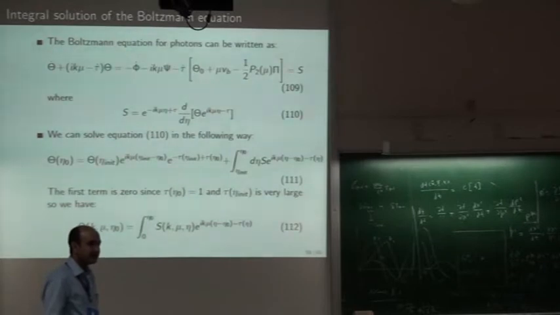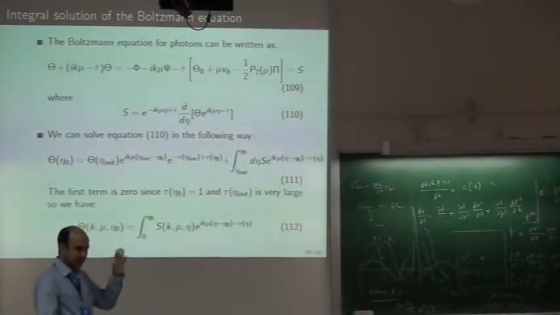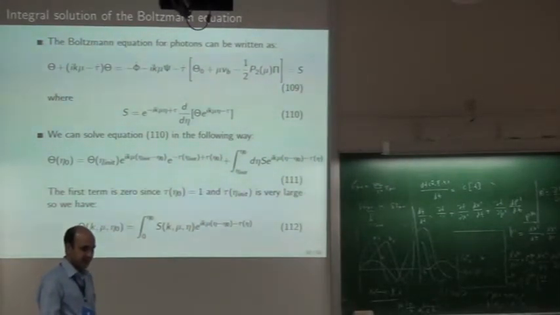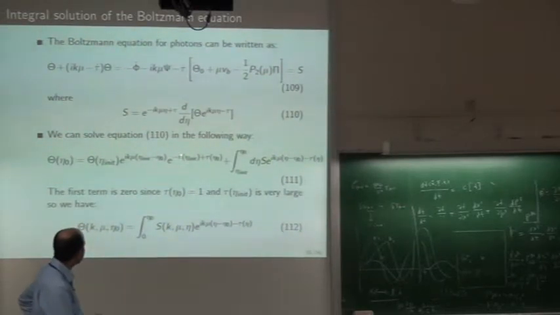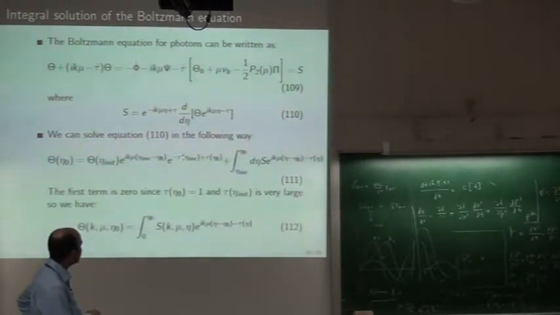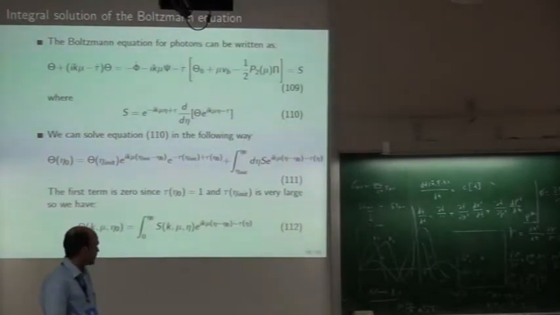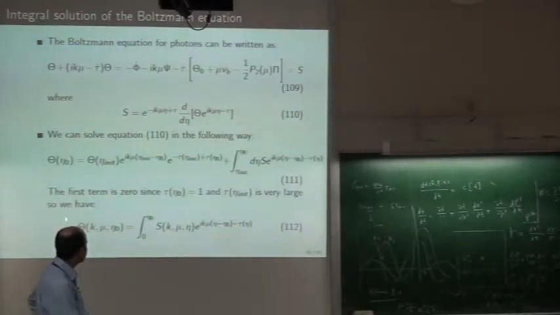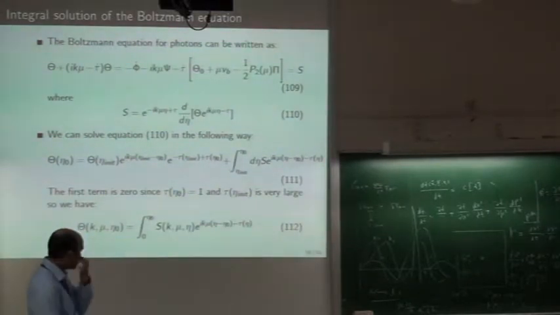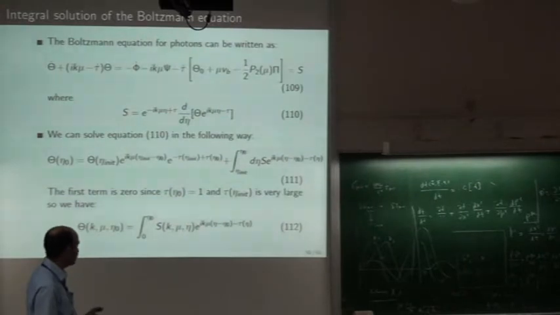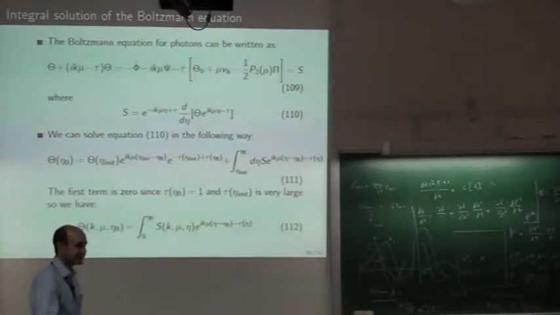Why is it very large? Because at that time photons and electrons are tightly coupled to each other. Scattering is very effective. Due to that, there is the exponential part, this one, and this will kill the whole thing. You get e to the power minus some very large negative number, and you get a very clean expression like this one. And these are the CMB anisotropies. Now you can say, oh, this looks very neat, I can just manage, but that's not the case. All the dirty things are here in this S.